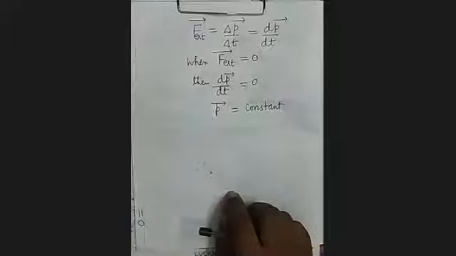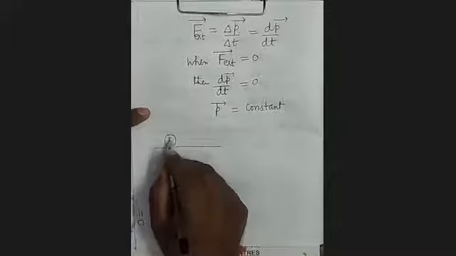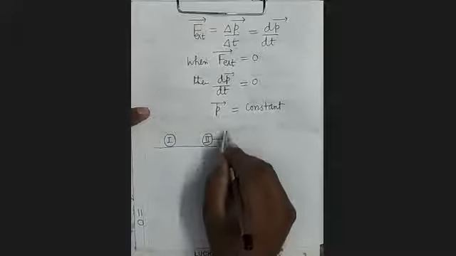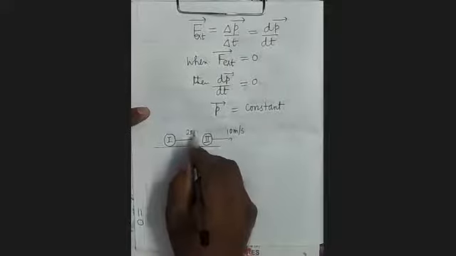Now see here, we can see one more thing. So this is the law of conservation of momentum. If the external force is not acting on a system, then the total momentum of that system will remain conserved. Now you can see here. Suppose there are two bodies which are moving along the same straight line. Here this is one body, body 1, and this is the other body, body 2. It is moving with 10 meters per second and it is moving with 20 meters per second. Here we have assumed that there is no friction anywhere.